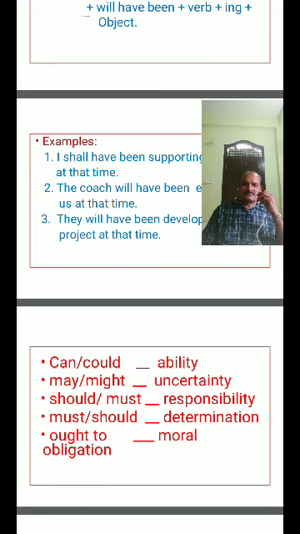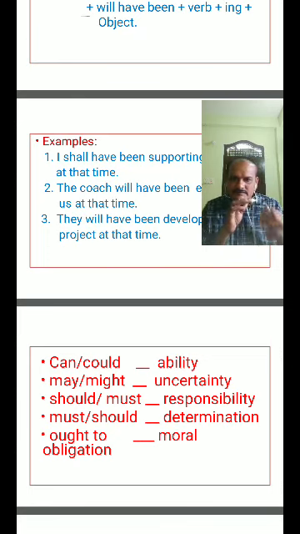Generally we use: I can do, may I come, you may come, I should follow, you should follow, I must complete this work tonight only. Like that we use can, might, may, should, must, ought to for obligations. Now we are going to discuss the tenses.